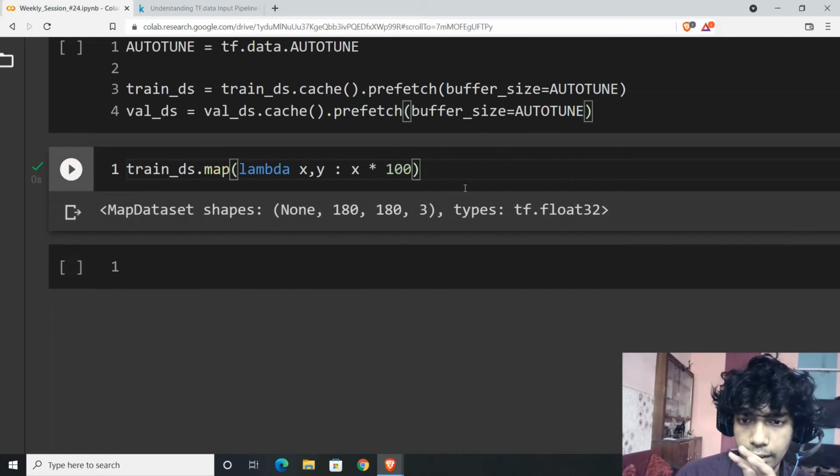Okay, so now every value x and y, obviously labels are also there. So every value in x is multiplied by 100. Now let's say I want to divide by 100.